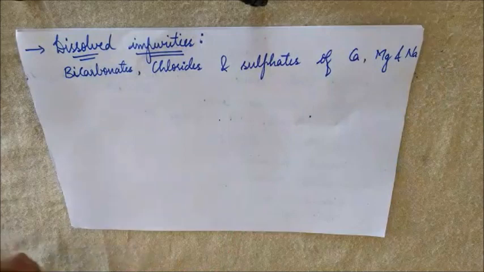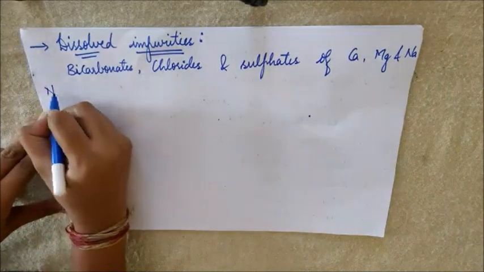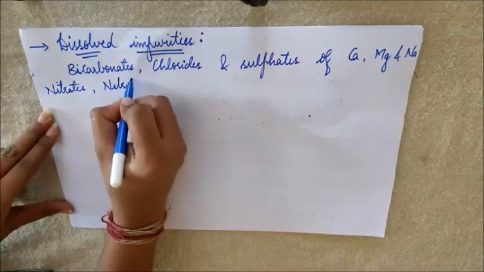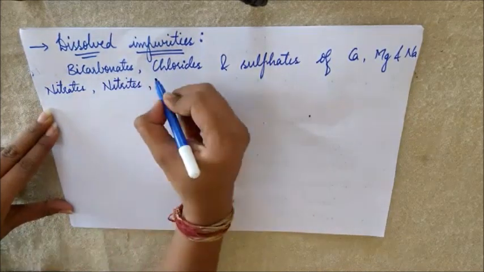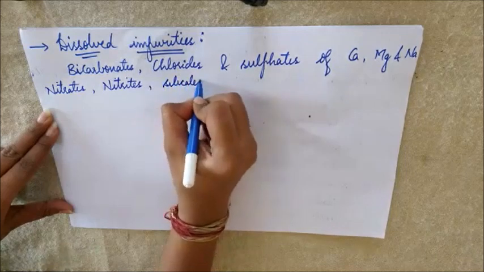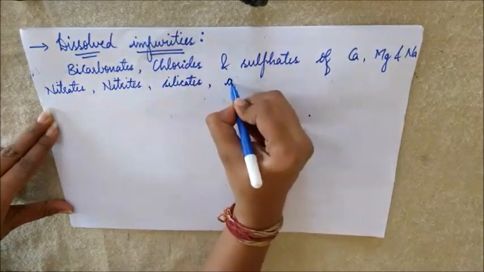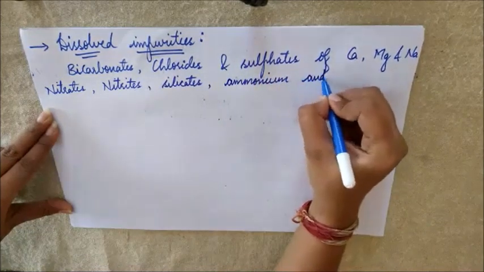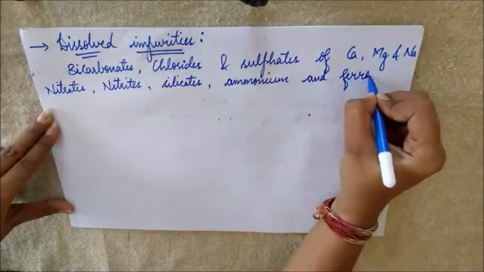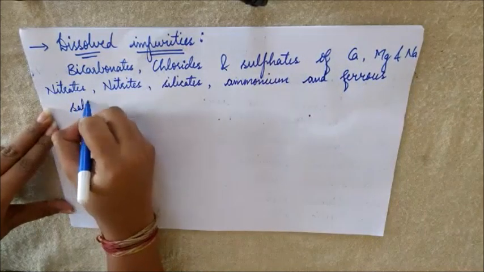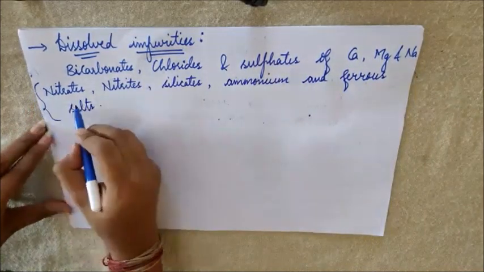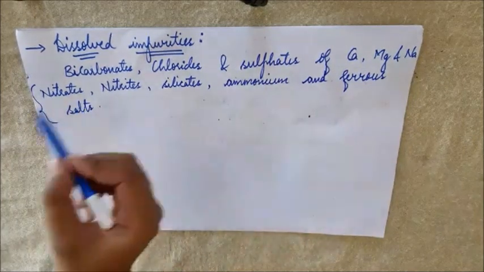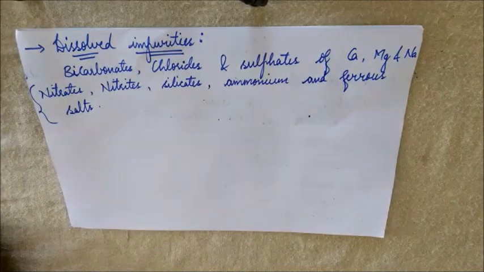Apart from this, there are small traces of nitrates, nitrites, silicates, ammonium, and ferrous salts. So these nitrates, nitrites, silicates, ammonium, and ferrous salts are also present in small quantities in water.